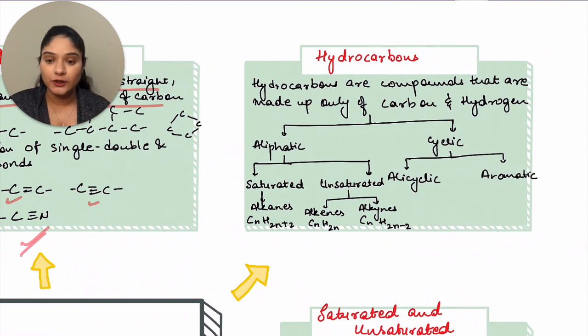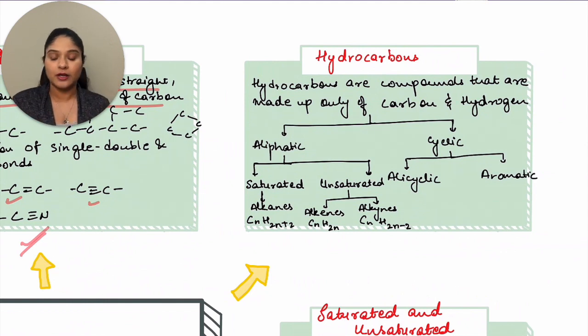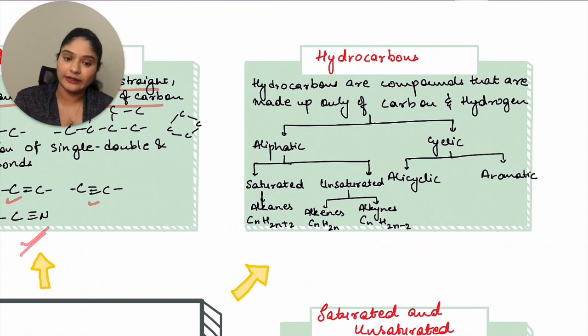This is hydrocarbons. When you have an organic compound which is made up of only hydrogen and carbon, it is known as hydrocarbon. These types of hydrocarbons can exist in a variety of types. For example, the first is aliphatic, the other is cyclic. Aliphatic is everything you have in straight or branched. Cyclic is whatever closes up, that means a circular chain. It can be of different types as well.